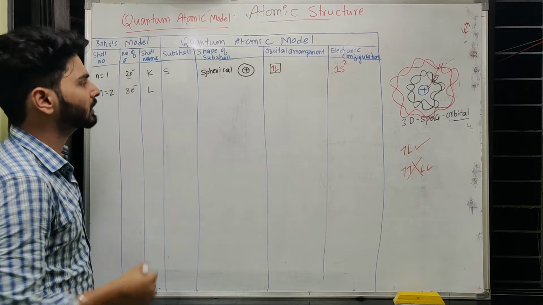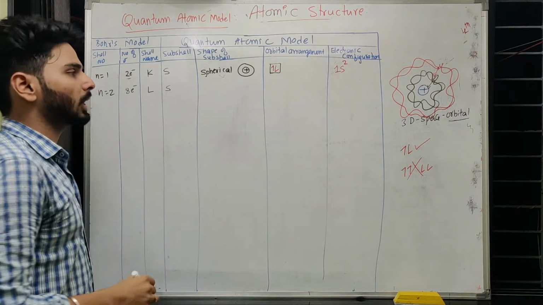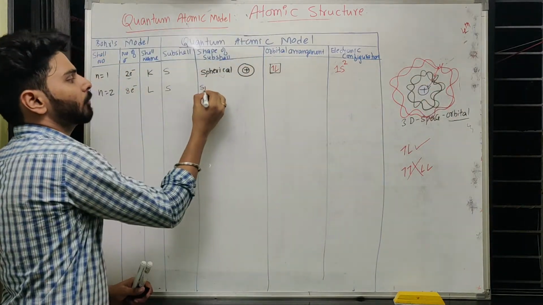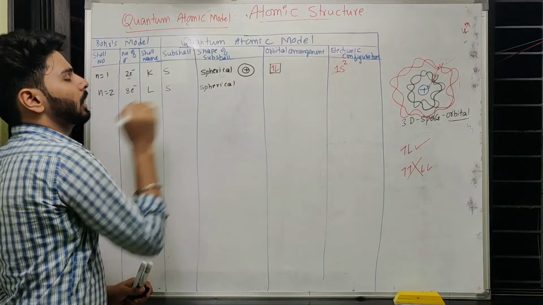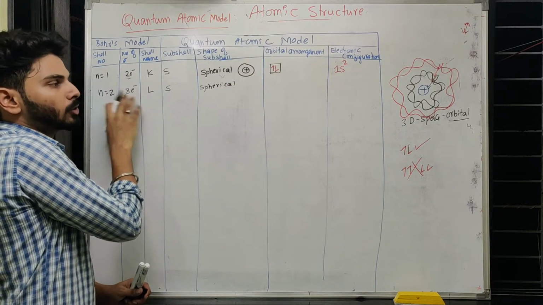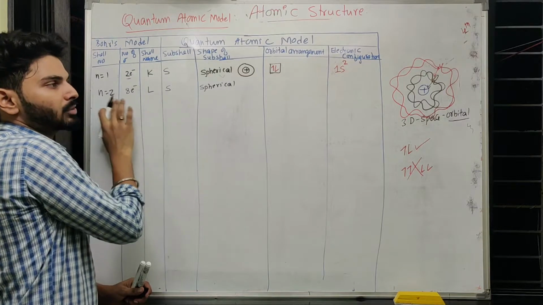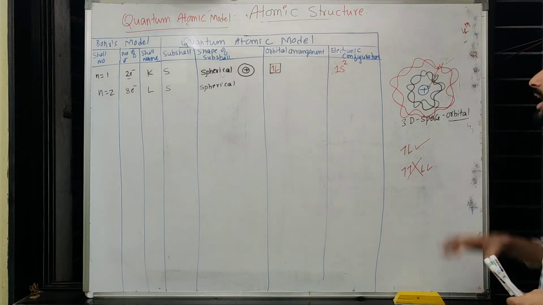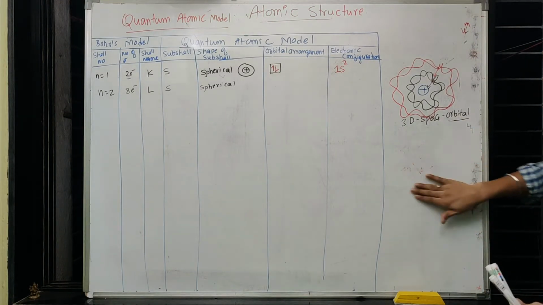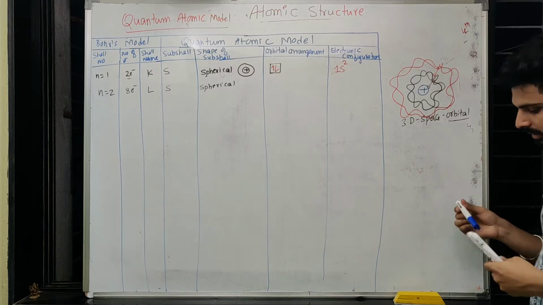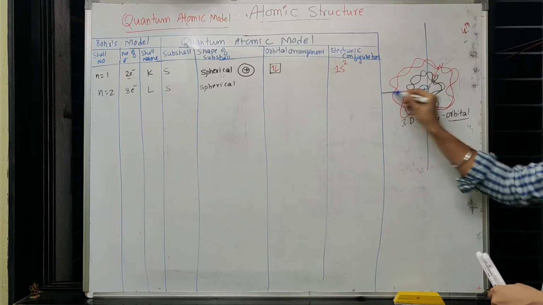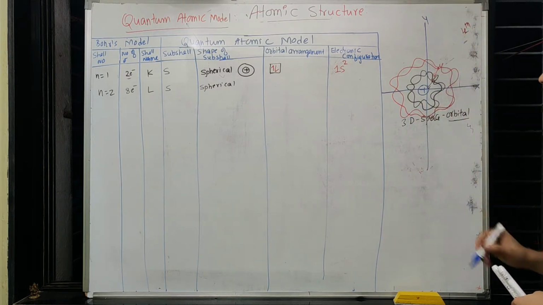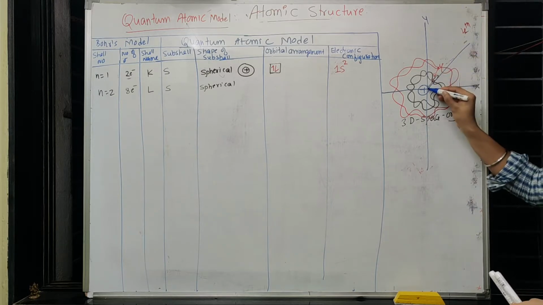But what the quantum mechanical model says is that it contains some subshells, called s, where s stands for spherical. So there are 2 electrons revolving in a spherical manner. But we know that Bohr said 8 electrons are present, so 2 electrons are already taken care of. Now 6 electrons are left. To make sure that all these 6 electrons have enough force of attraction with the nucleus, we have to understand this through mathematical coordinates like this: x, y, and assume that z is present too.